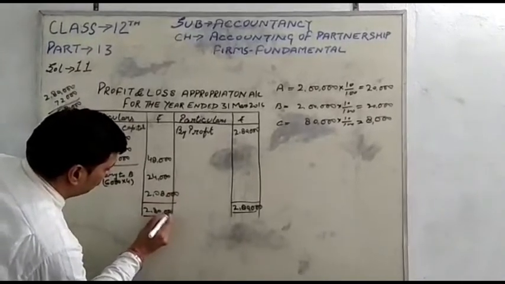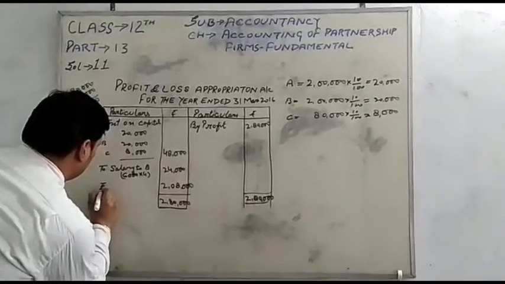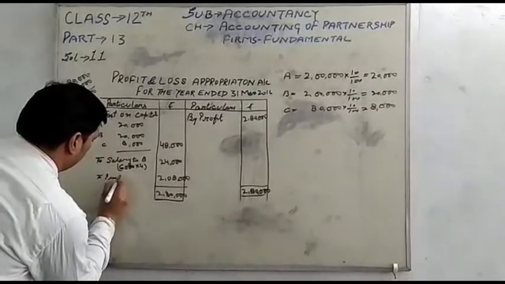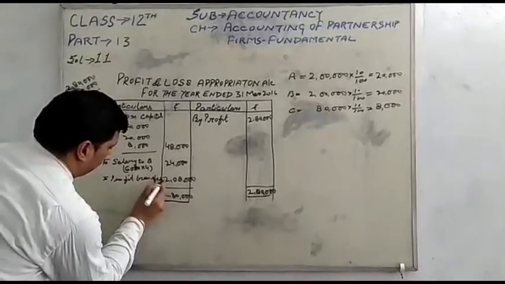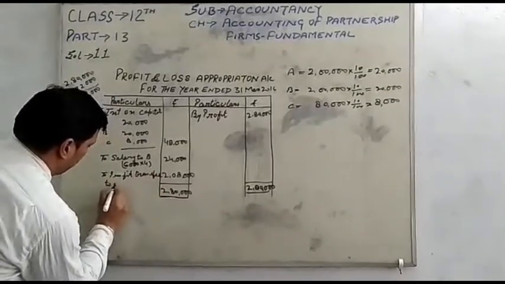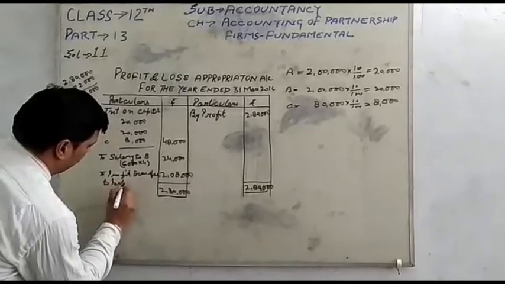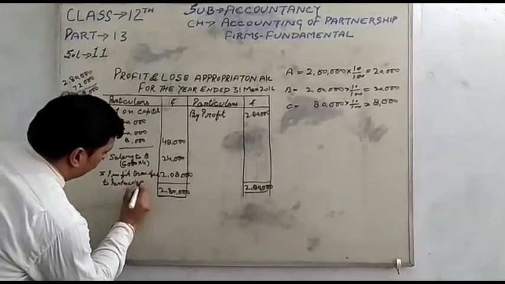Balancing is 2,80,000. To profit transferred to partners' capital account.